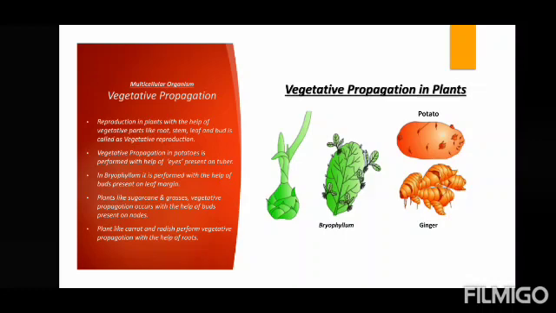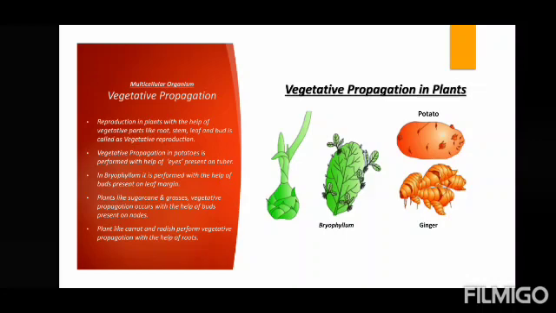Now reproduction in plants with the help of vegetative parts like root, stem, leaf and bud is called vegetative reproduction. Vegetative propagation in potatoes is performed with the help of eyes present on the tuber. If you have seen potatoes carefully, you must have seen yellow eyes on the potatoes. If you put that potato in the soil, you will see new potatoes will grow out of that. The whole new plant will come out. Now it is not a flower, but still a new part is formed. That is why it is vegetatively propagating.